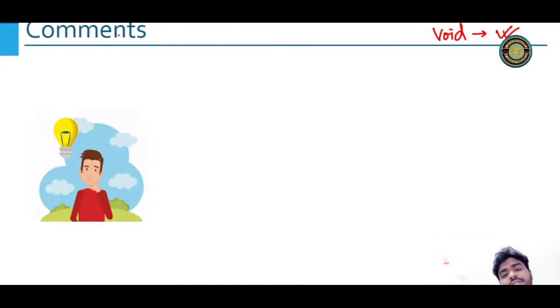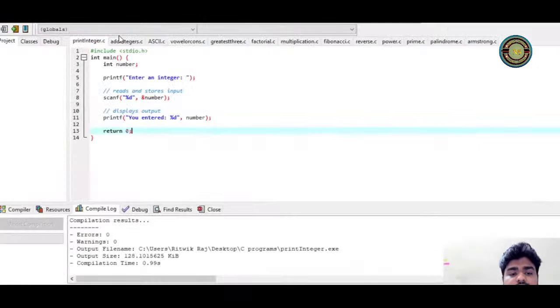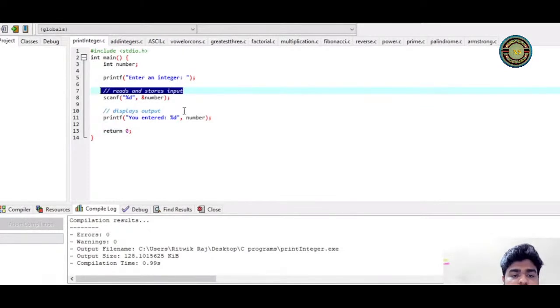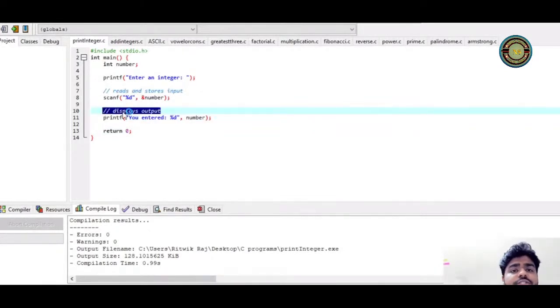What are comments? Comments are basically just information. It's not code, right? So whenever you write a program, you make sure that you are explaining what you are writing. Suppose that I have written this code, but I have not written these double slash things, and I've just sent it to you. Will you be able to understand the code? Maybe if you know the C programming language, you will be able to understand. But if you're a fresher and you don't know what C programming language is, you won't be able to understand any of the lines, right? So we write the comments to give information about that particular line.